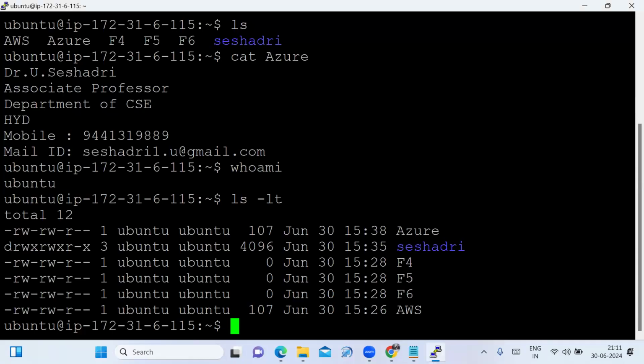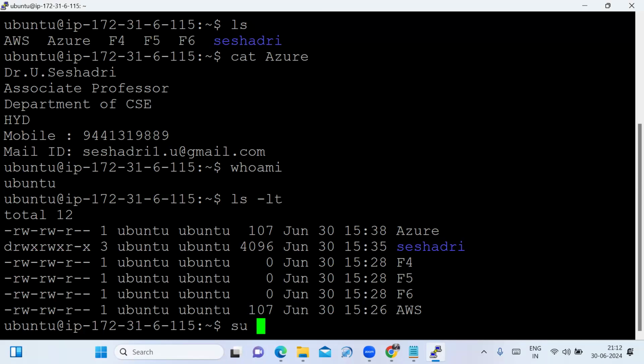Here it is, the dollar sign. It means you are the normal user. What is the user? Ubuntu is the normal user. Now, if you want to switch from one user to another user, you have to write the command su